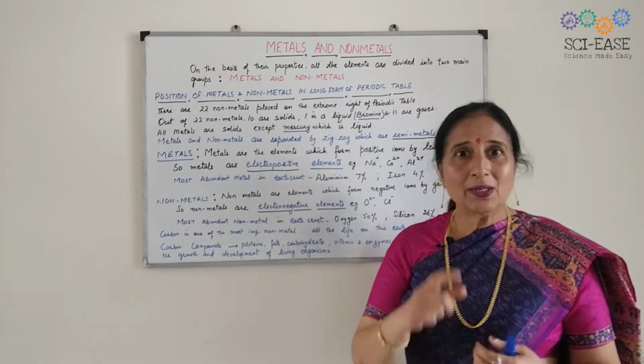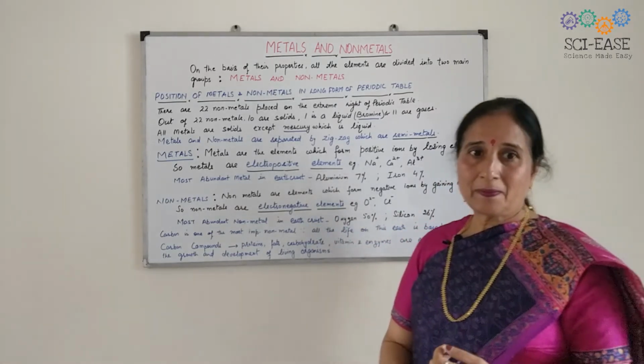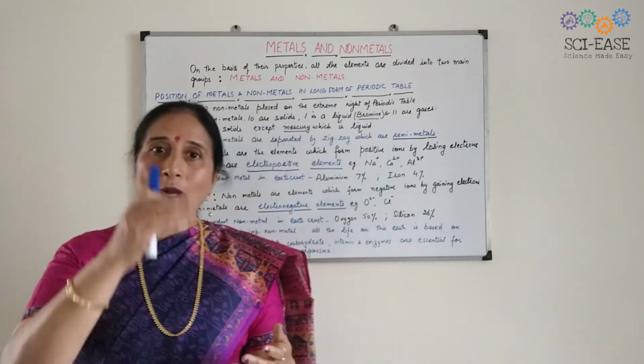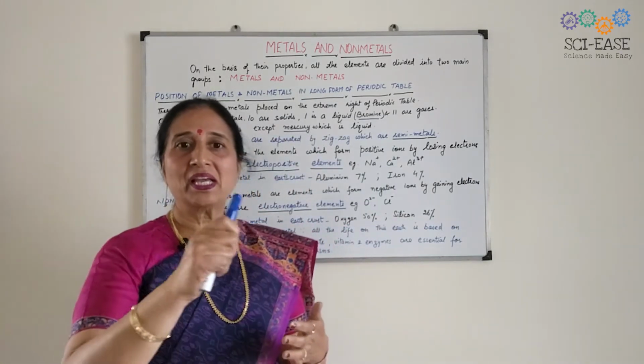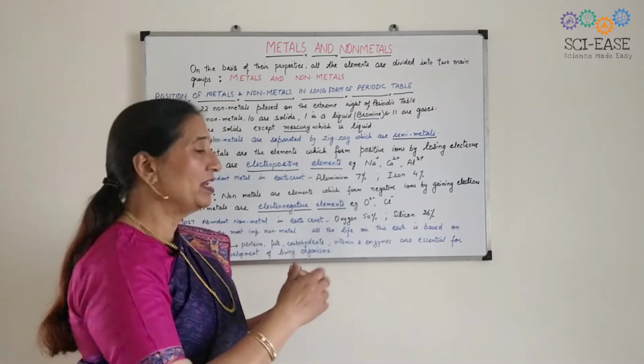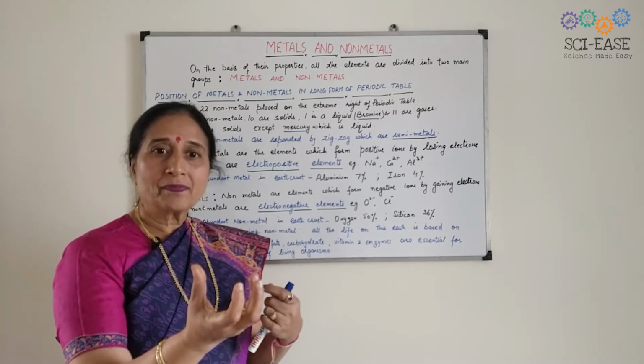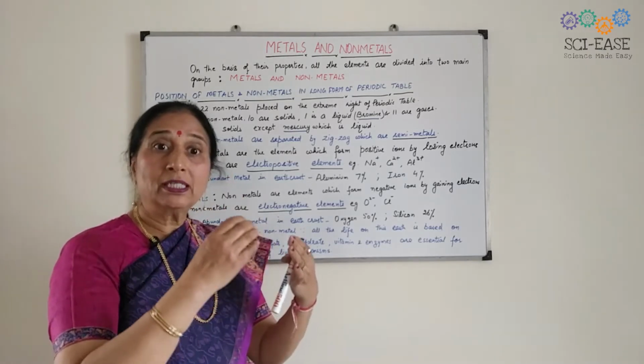So non-metals are electronegative elements. Like all halogens, Cl-, Br-, F-, I-, they will form negative ions.